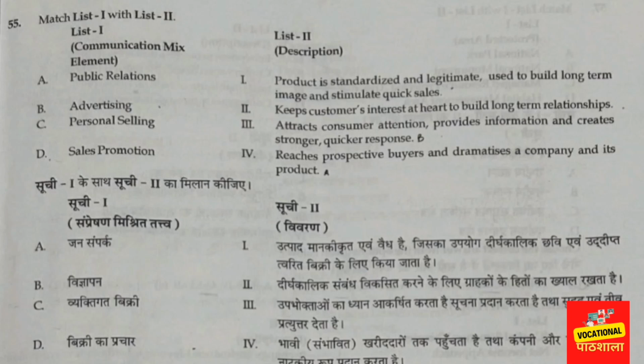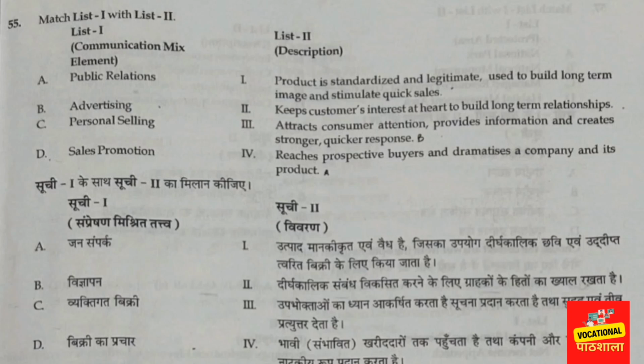So what is the meaning of public relations? Public relations reaches prospective buyers and dramatizes a company and its product, right? So in this way, in list A, item 2 will match with 4. So A4 is only in option number 4. Okay, option number 4 is the correct option for this. We will try to figure out the others as well. What is the meaning of advertising? Advertising means the product is standardized and legitimate, right? Used to build a long term image and stimulate quick sales.